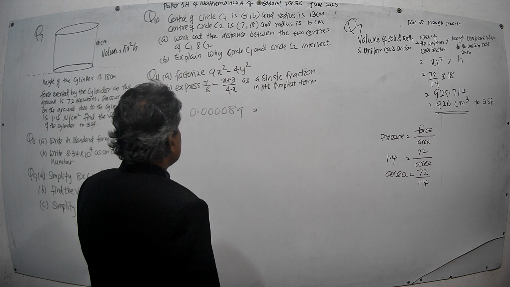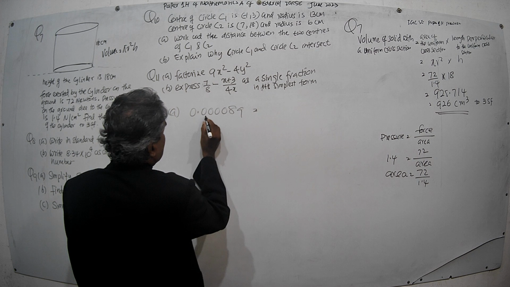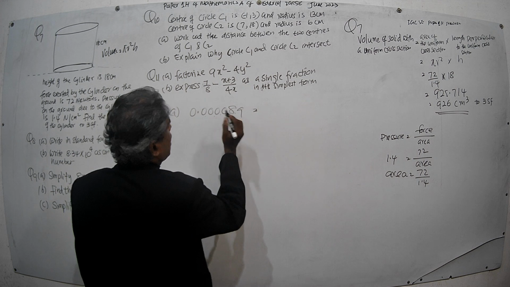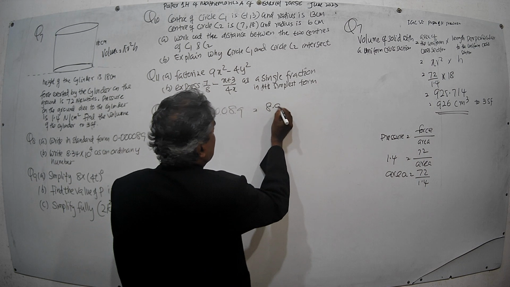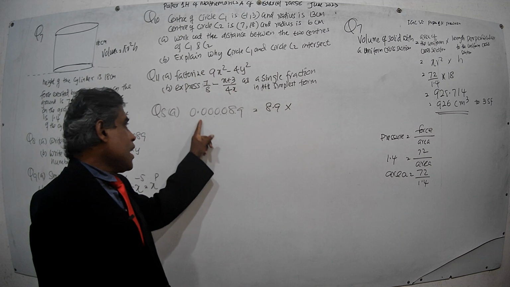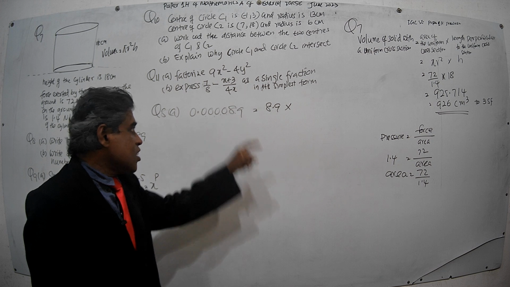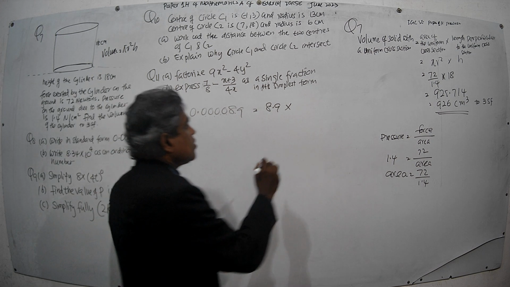To bring this to between 1 and 10, you have to move this decimal point rightward 1, 2, 3, 4, 5 until this one. Then 8.9 is the number between 1 and 10. We moved this decimal point rightward. We converted these decimal places into whole digits. Therefore, power of 10 is negative.